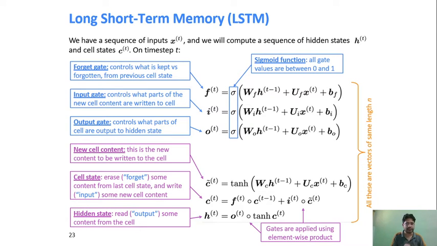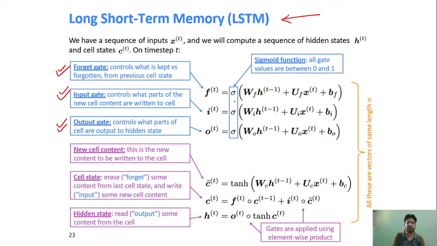In order to solve this challenge, researchers introduced a new variety of network, that is the long short term memory network, the LSTM network. Now what this LSTM is, it has three gates. One is the forget gate, second is the input gate, and third is the output gate. It contains three different gates, so it means the output goes through three different phases, right?